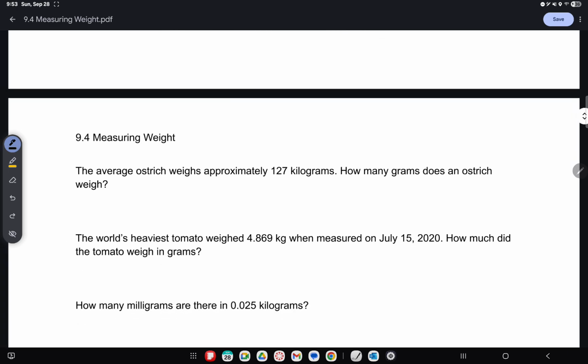Or the average ostrich weighs approximately 127 kilograms. How many grams is that? Well, that's 1 jump and 127. And we're going from kilograms, which is a bigger unit, down to a smaller one. So we're going to multiply by 1,000. So that's 127,000 grams.